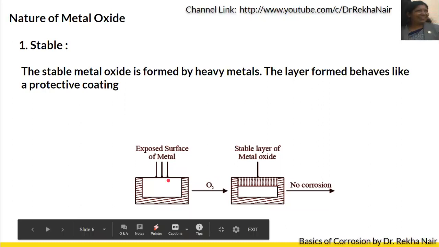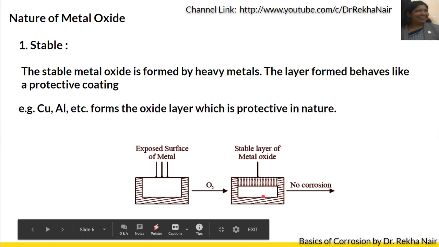Here, this is the metal. This is the exposed surface of the metal. Now, it is exposed to oxygen and it is reacting with oxygen to form the corresponding metallic oxide. That is, part of the metal is converted completely into metallic oxide, and this layer will protect the metal. So we can say that there is no corrosion, because only one layer is destroyed, and that one layer will be so stable that the metal will be protected.